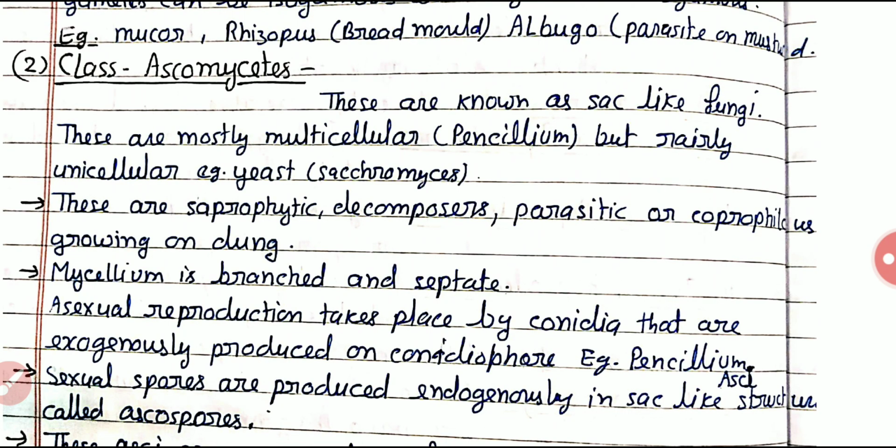Is it clear? The best example is Penicillium. I have already discussed it in the previous video.